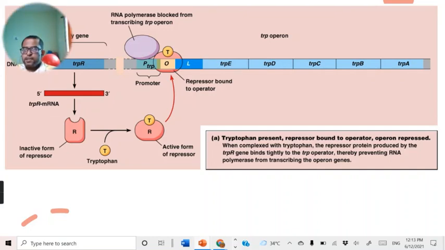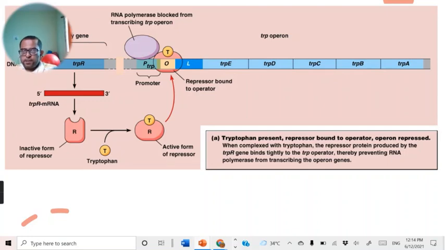In these two conditions, this TRP operon is regulated by the TRP repressor. When this repressor is synthesized, it is present in an inactive form, and it only gets activated when it combines with the amino acid tryptophan. This means the TRP operon is controlled by the tryptophan amino acid.